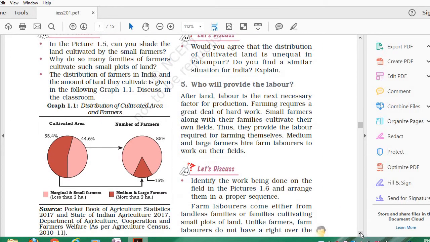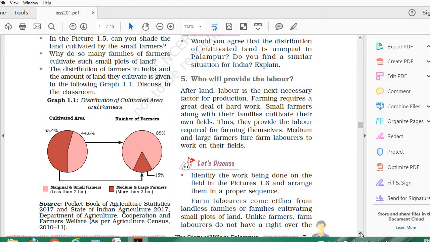This is graph 1.1. Here you can see marginal and small farmers are those who have less than 2 hectares of land, and medium and large farmers are those who have more than 2 hectares of land. As you can see in these two pie charts, in the case of cultivated area, marginal and small farmers have 44.6% of the cultivated area, and the number of marginal and small farmers is 85%.